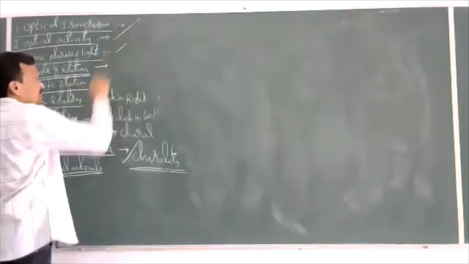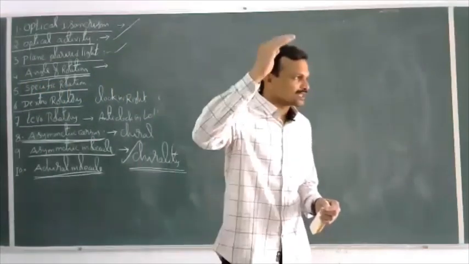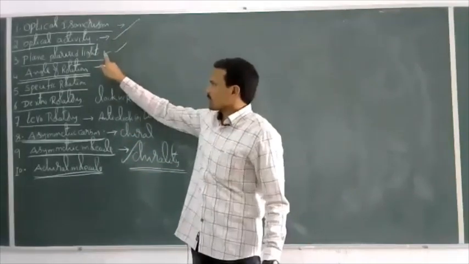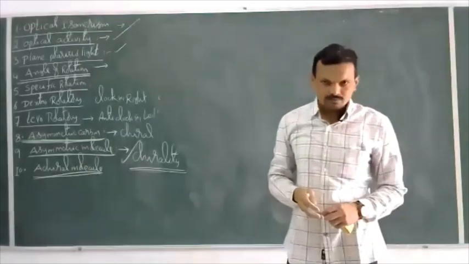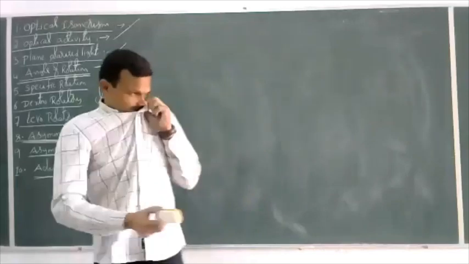What is plane polarized light? The light which consists of photons oscillating only in one plane is called plane polarized light, and that plane polarized light is obtained by passing ordinary light through a Nicol prism, and the device is known as a polarimeter. Angle of rotation.